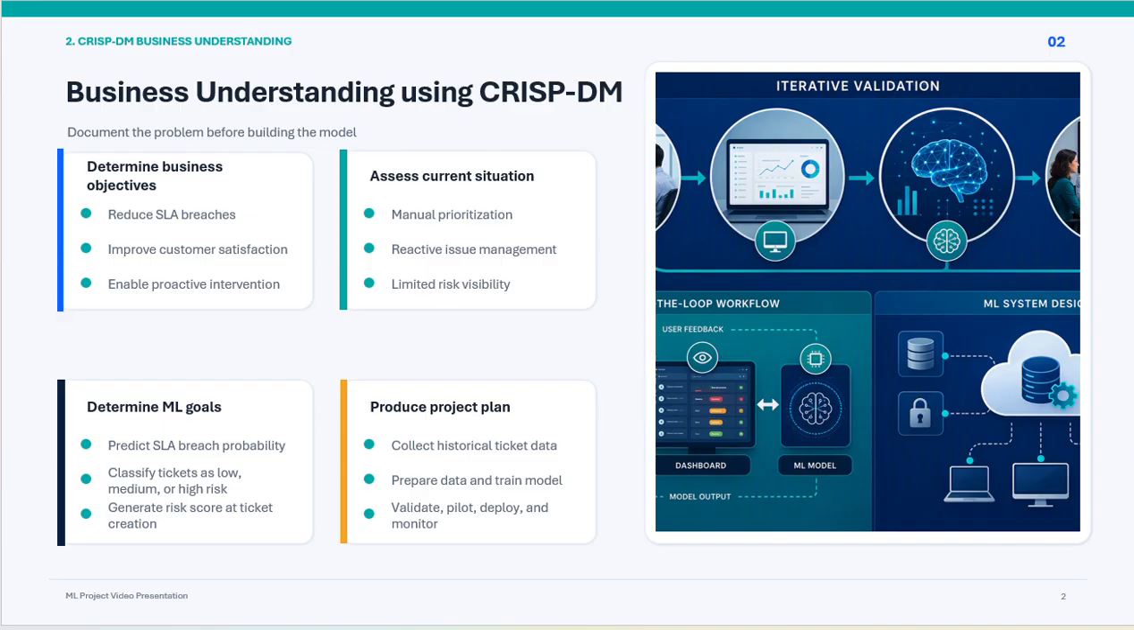The third step is determining the machine learning goal. The machine learning goal is to build a classification model that predicts whether a ticket is likely to breach its SLA at the time it is created. Finally, the high level project plan includes collecting historical data, preparing and analyzing the data, developing the model, validating the results, conducting a pilot deployment, and monitoring performance after deployment.